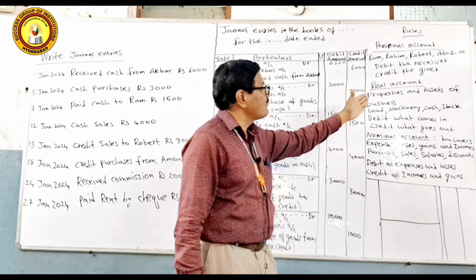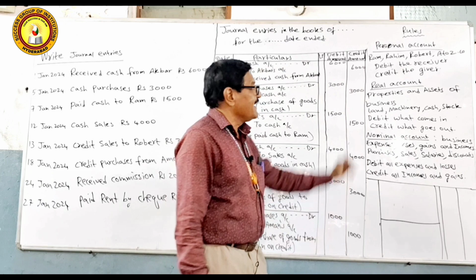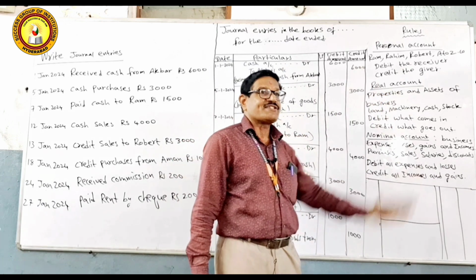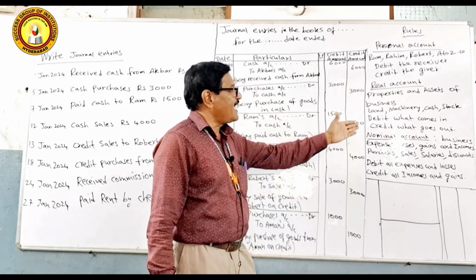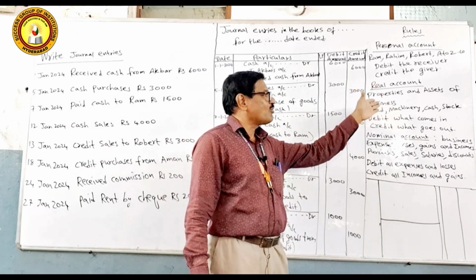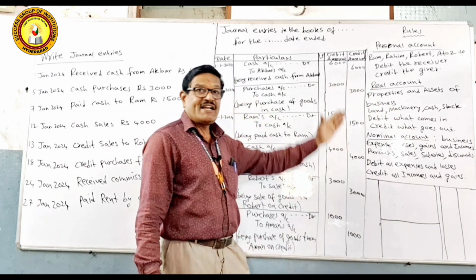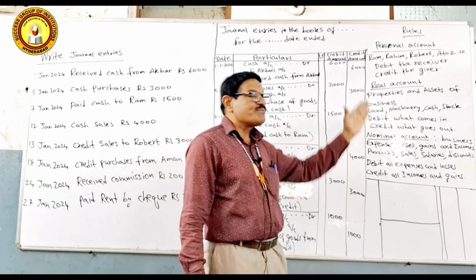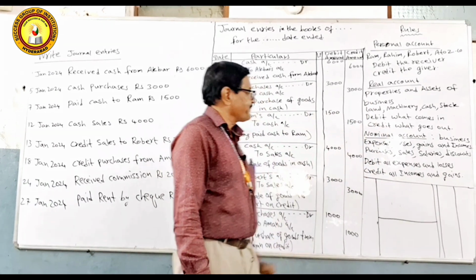Then comes the real account. It deals with the properties and assets of the business. Here land, machinery, cash, stock, all these things are dealt with. Here the rule clearly states that debit what comes in, credit what goes out.